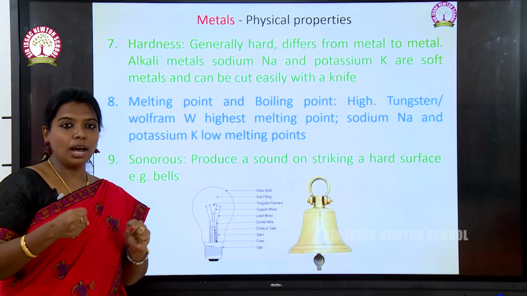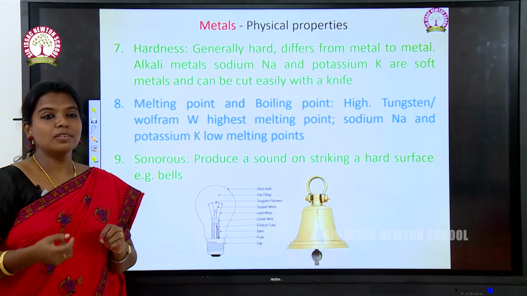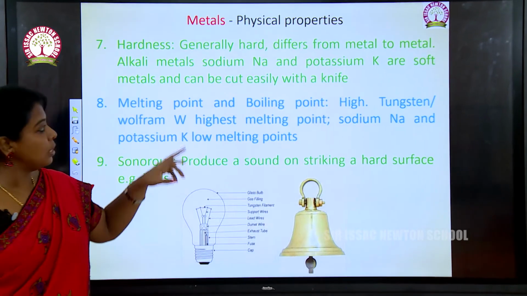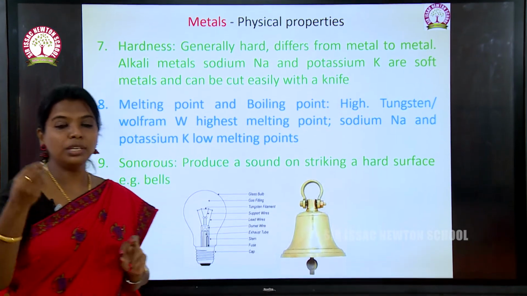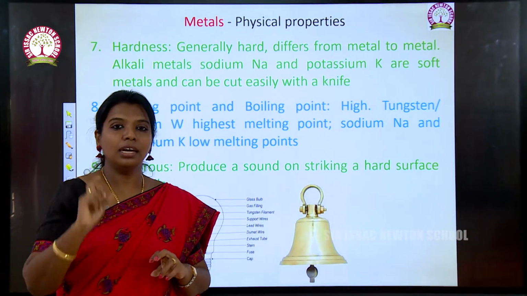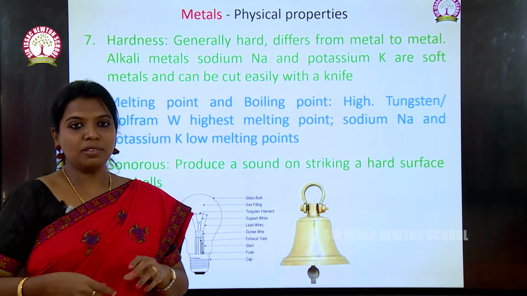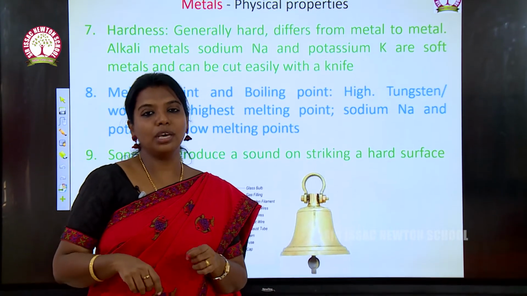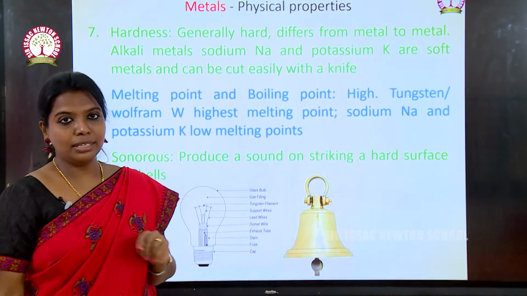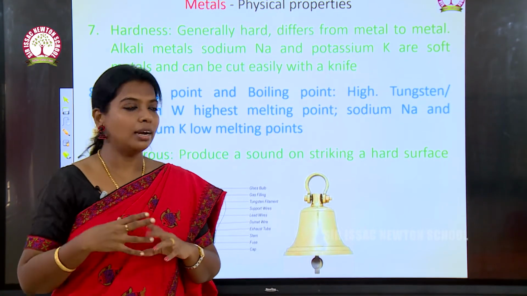All the metals are hard in nature. They cannot be broken easily, like glass. So, the seventh point is, all the metals are hard in nature except sodium and potassium. Sodium is a metal which is like rubber. Sodium cannot be broken into pieces; it can be cut like rubber. Sodium and potassium are the two exceptions because they are not hard in nature. Except sodium and potassium, all the other metals are hard in nature.